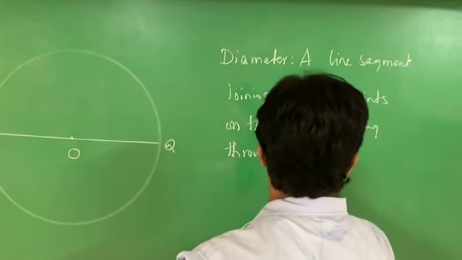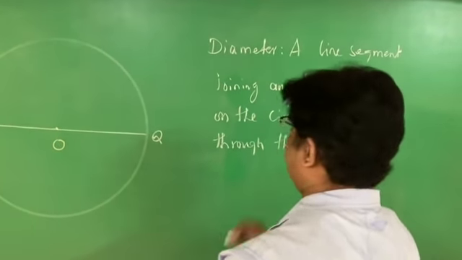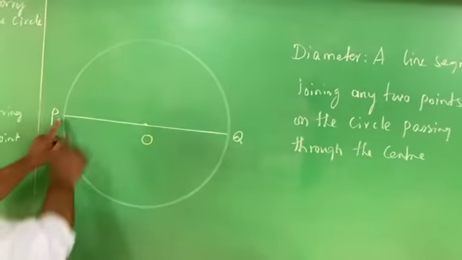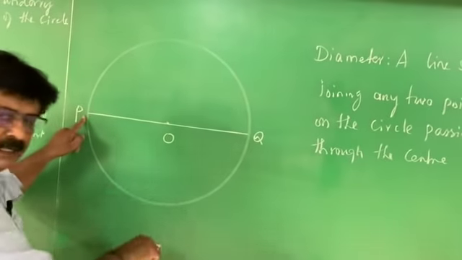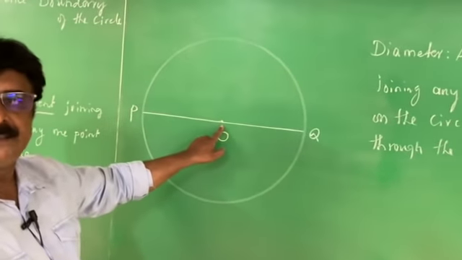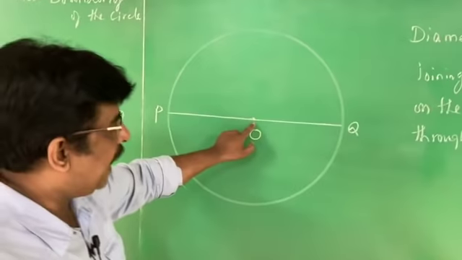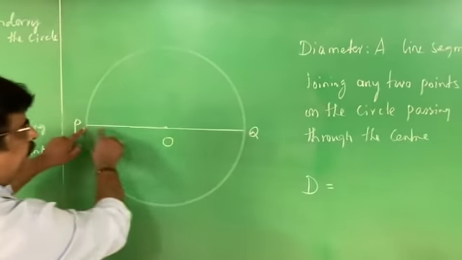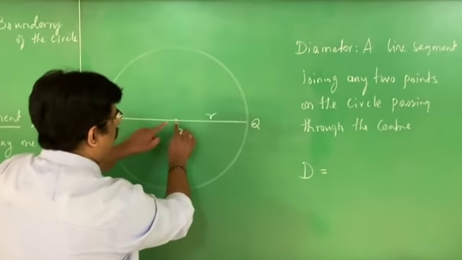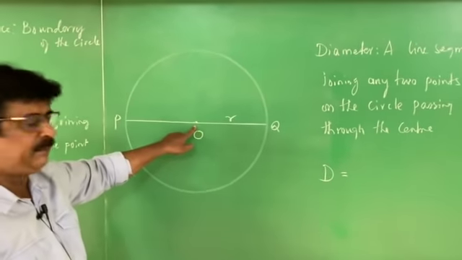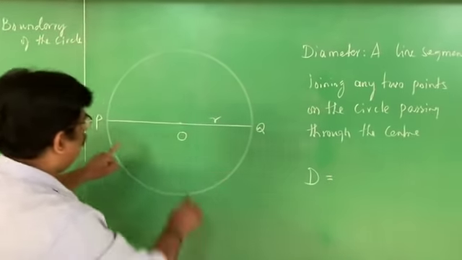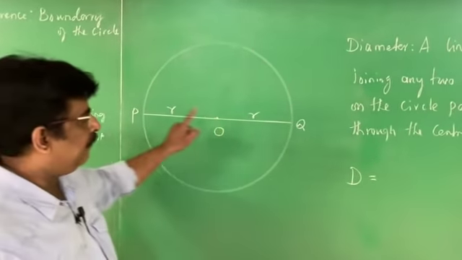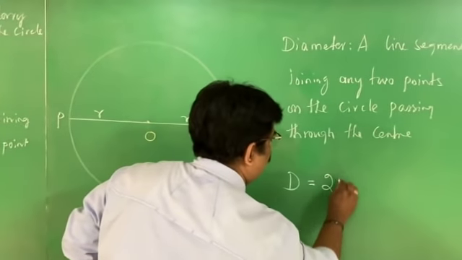the center of the circle. See, PQ is a line segment joining any 2 points on the circle, passing through the center of the circle. And this diameter D, the length of the, here this is R. OQ is nothing but R. R means what? Radius. OP is also R. Therefore, diameter is equal to 2R.